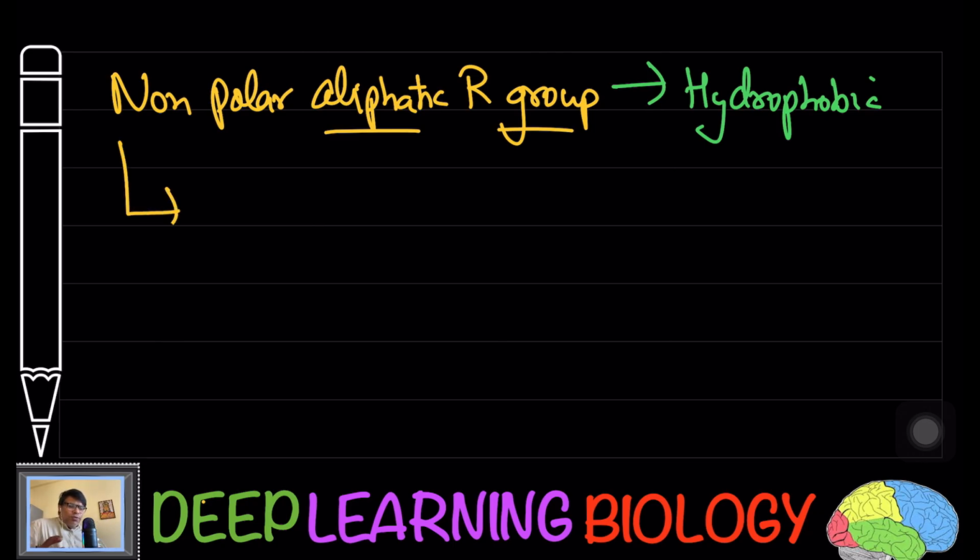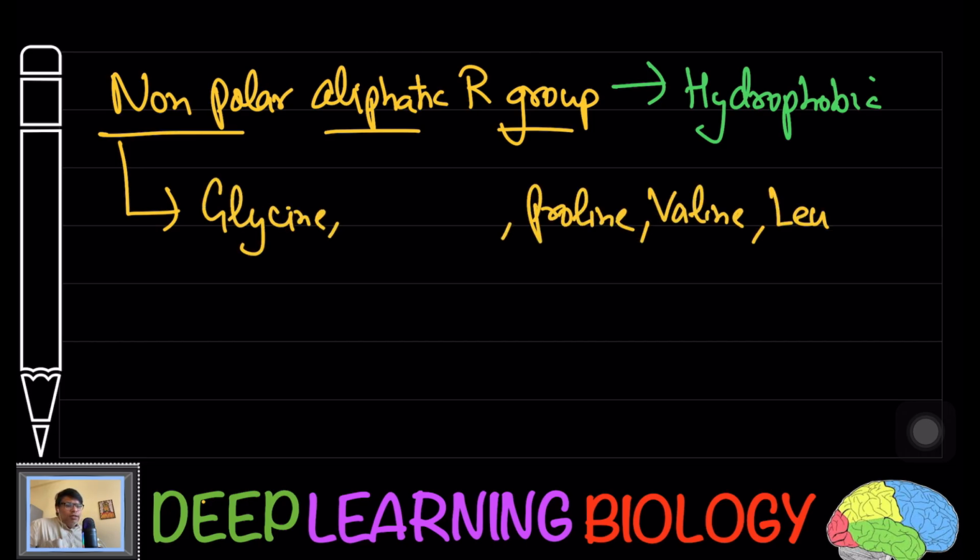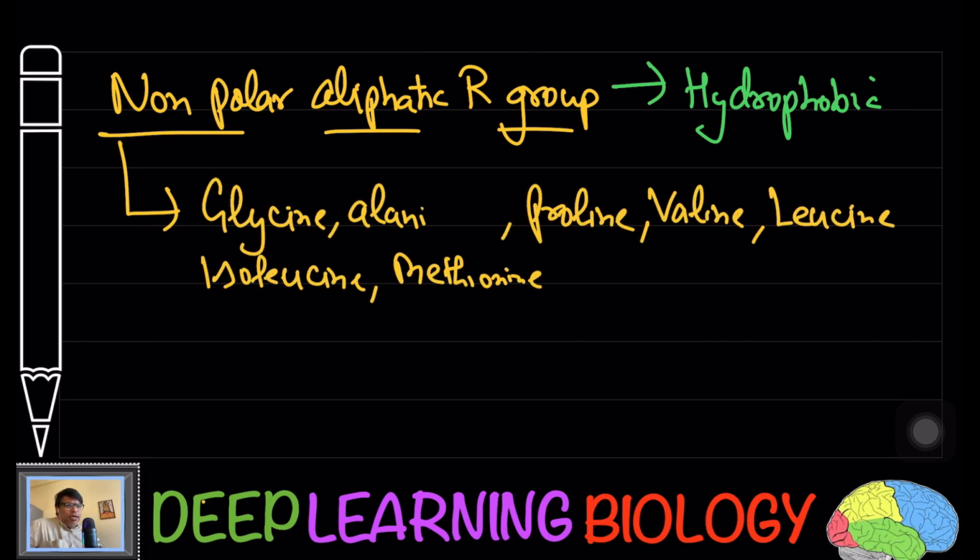Now here if you see the examples: glycine, alanine, proline, valine, leucine, isoleucine, methionine. These are examples of non-polar aliphatic, you can say hydrophobic, amino acids.